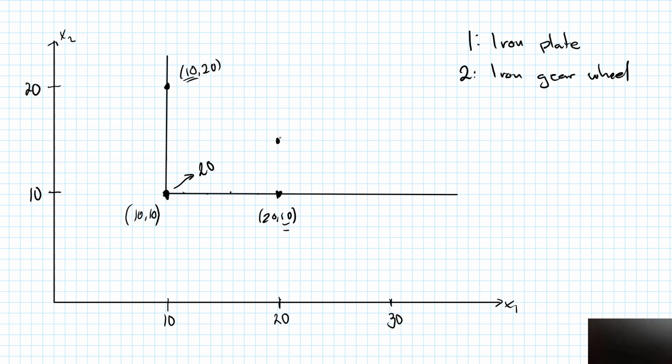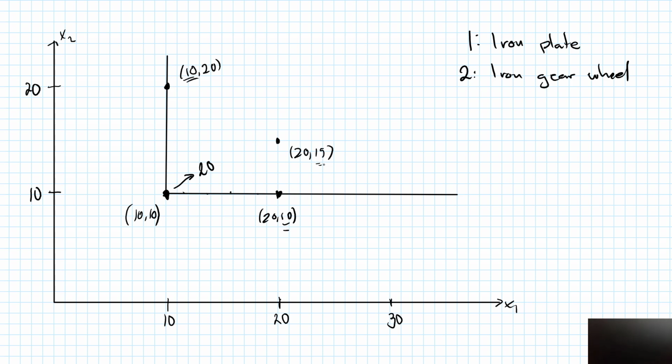Now, if we look at this bundle right here, 20,15, this bundle will be strictly preferred to any bundle on my indifference curve. The key number here is 15, and I will be able to produce 30 transport belts from this bundle, leaving me with an additional 5 iron gear wheels. So how about an indifference curve for this 20,15 bundle?